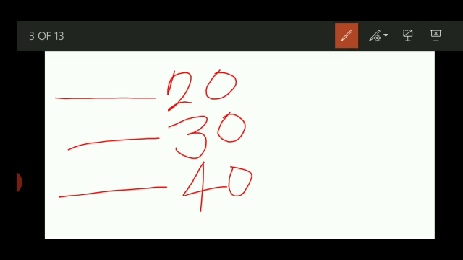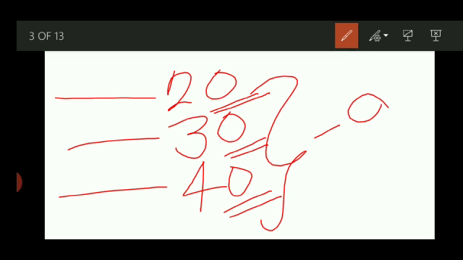Any number that ends on 0. Understand very clearly. Any number which ends on 0. Always when somebody is asking you to tell the before number of that number, you always remember this 0 will be changed into 9. Which number? 9.